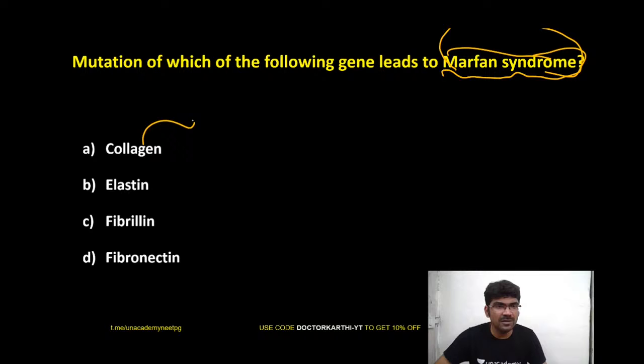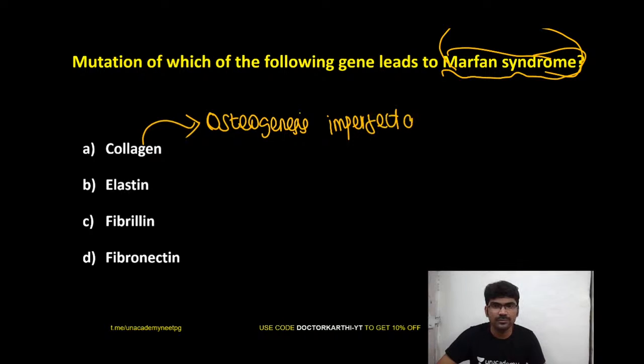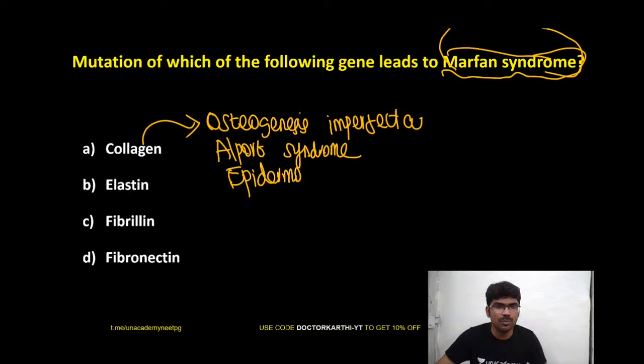So defect in collagen will lead to many disorders. Name certain disorders: osteogenesis imperfecta, then Alport syndrome, epidermolysis bullosa. Okay, so there are many forms. Good. Okay, so Ehlers-Danlos. So there are many forms, right?